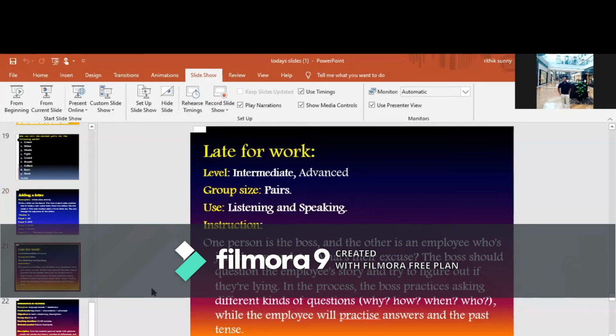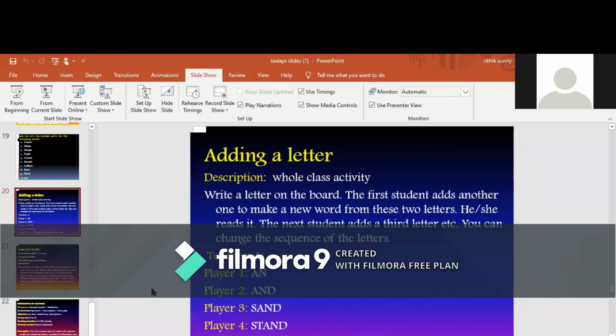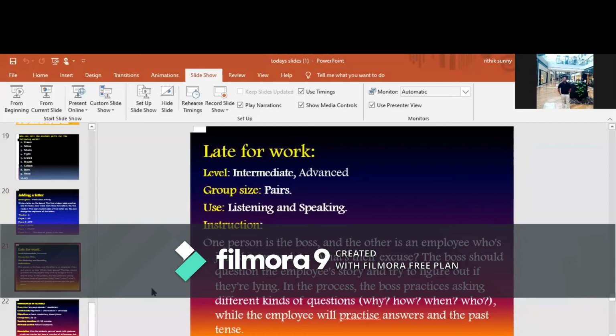Let's move to the next game, that is Late for Work. Generally, when we aim at improving the listening and speaking of the students, we can assign this particular language game. The level is intermediate and advanced, and it can be given as pair work. If you look at the description of this game, one person is the boss and the other person is an employee who has just shown up late. What's their excuse?